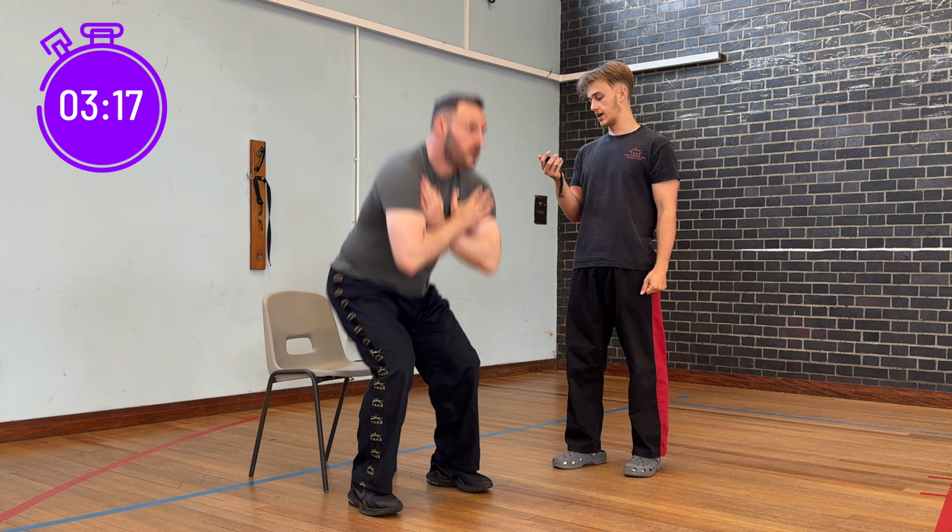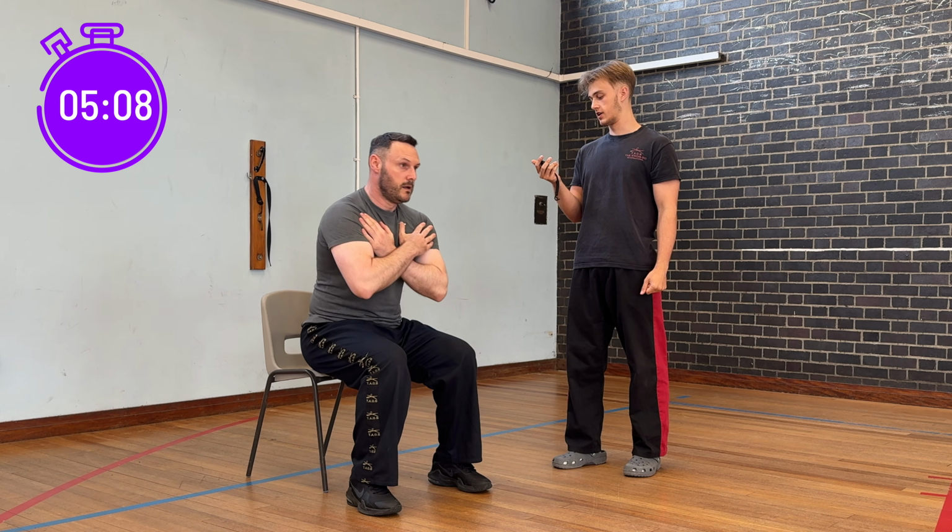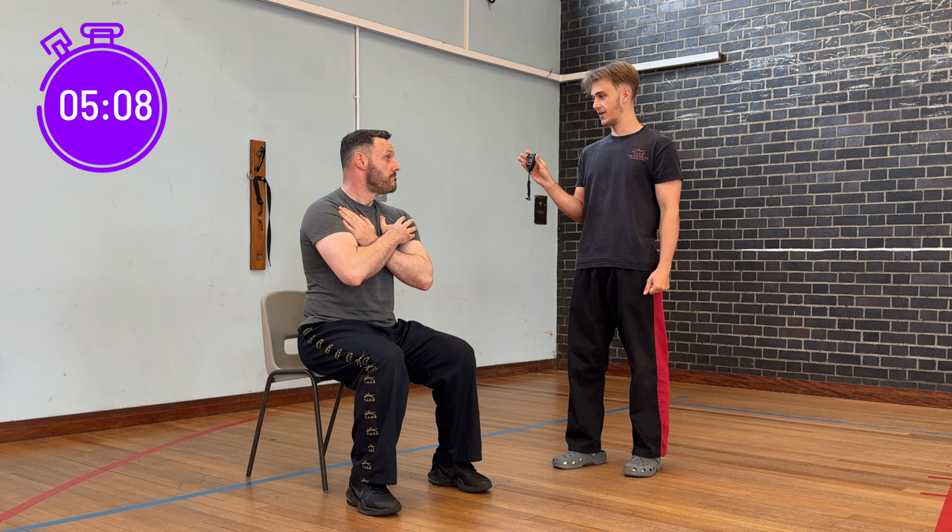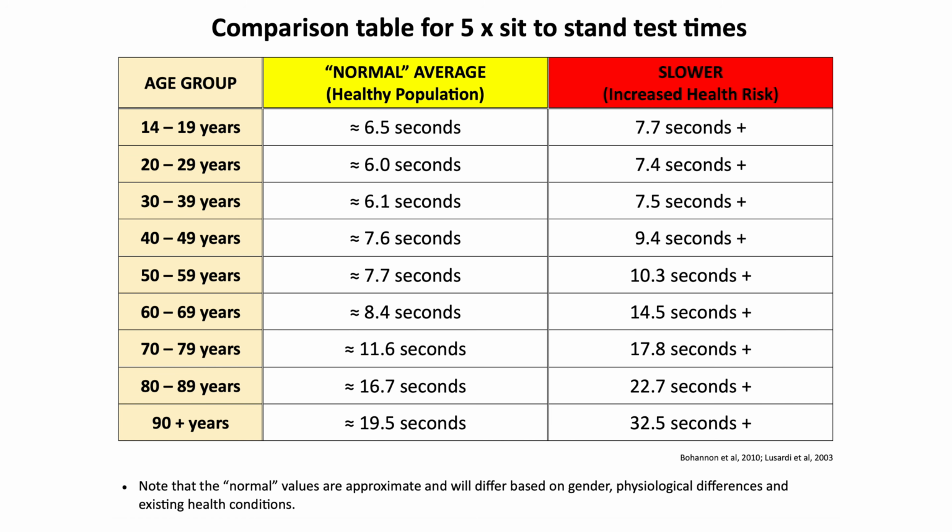The person recording will stop the time as soon as the participant's buttocks touch the seat of the chair on the 5th repetition. The aim for the participant is to complete the 5 sit-to-stands as quickly as possible, but ensuring that they stand fully upright and that their buttocks touch the seat on each repetition. They're also not allowed to use their hands at any point or allowed to touch the backrest of the chair, otherwise this indicates a failed test. The time taken can be checked against a table, which I'll put up on screen now.